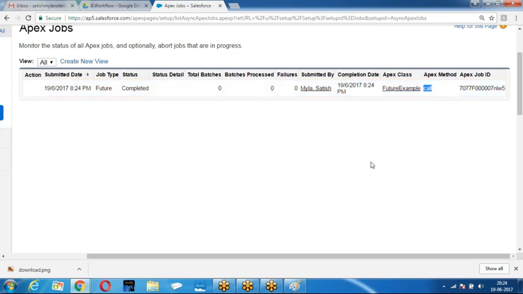Are you getting my point? So if you define any method as a feature method, it will run independently from the remaining transaction. People have followed this point? Now the question is, how to define the feature method? Let us see.